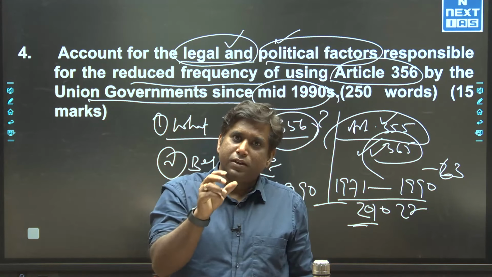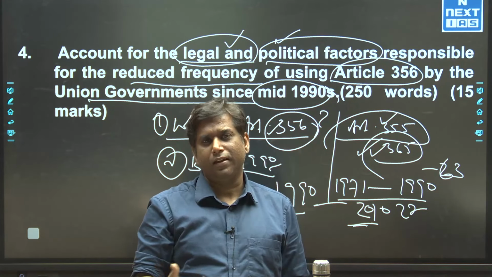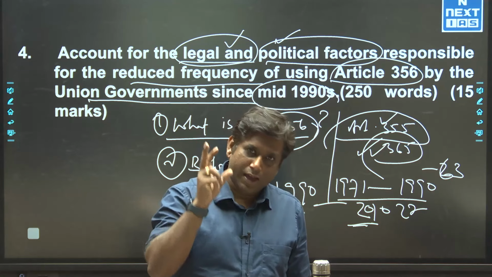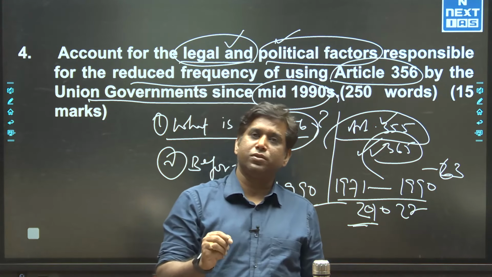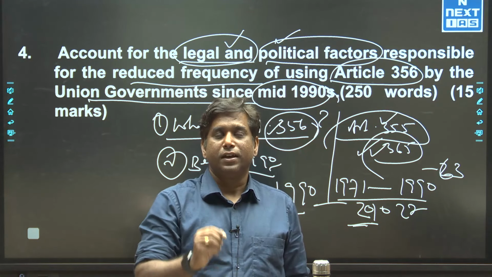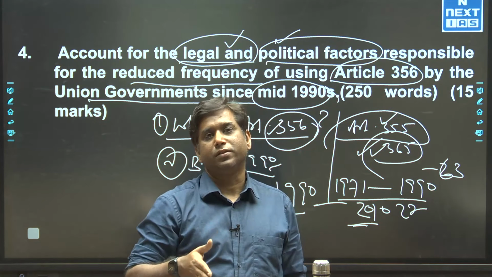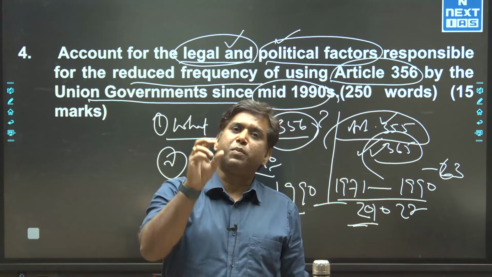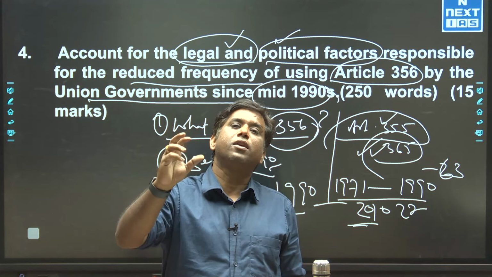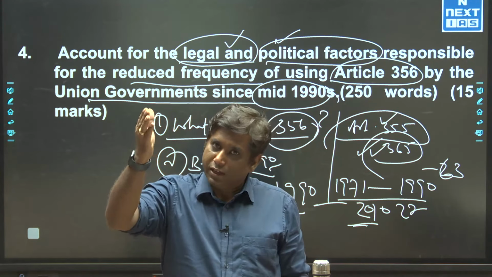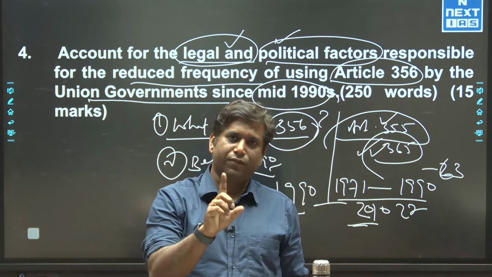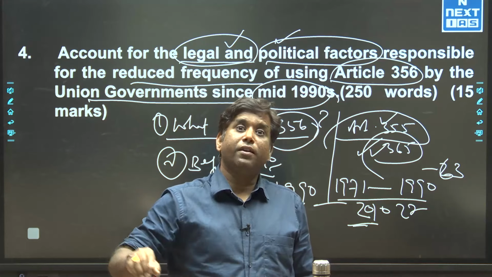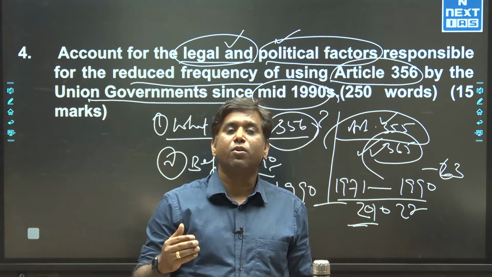Here 2-3 important cases are there: Bhuta Singh case, SR Bombay case and Rameshwar Prasad versus Union of India case. In these 3 cases, the interpretation of constitutional breakdown has been laid out, in which they clearly identify in what conditions 356 can be imposed and in what conditions 356 cannot be imposed.